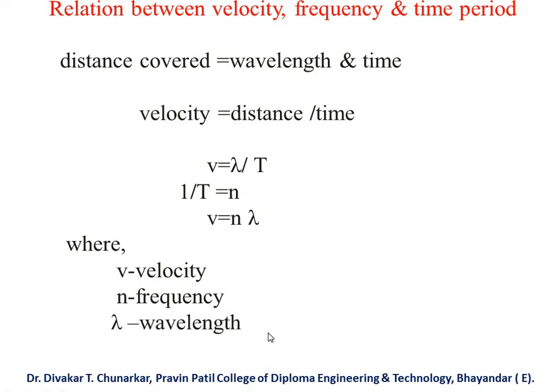Therefore velocity v equals distance, that is lambda, the wavelength, divided by time T. So v equals lambda upon T, and 1 upon T equals n. This is the definition of frequency, because it is the number of oscillations completed in 1 second.